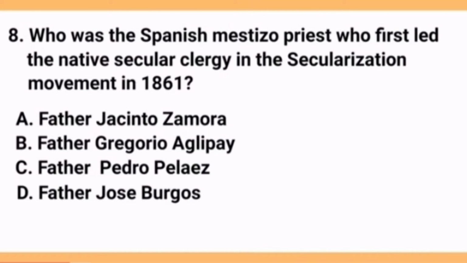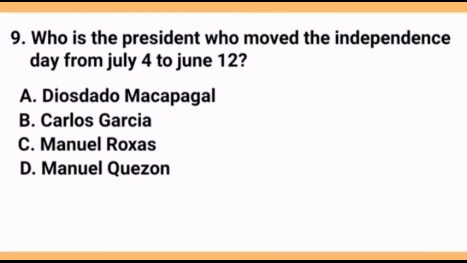Who was the Spanish mestizo priest who first led the native secular clergy in the secularization movement in 1861? A. Father Jacinto Zamora, B. Father Gregorio Aglipay, C. Father Pedro Pelaez, D. Father Jose Burgos. The answer is letter C. Father Pedro Pelaez.